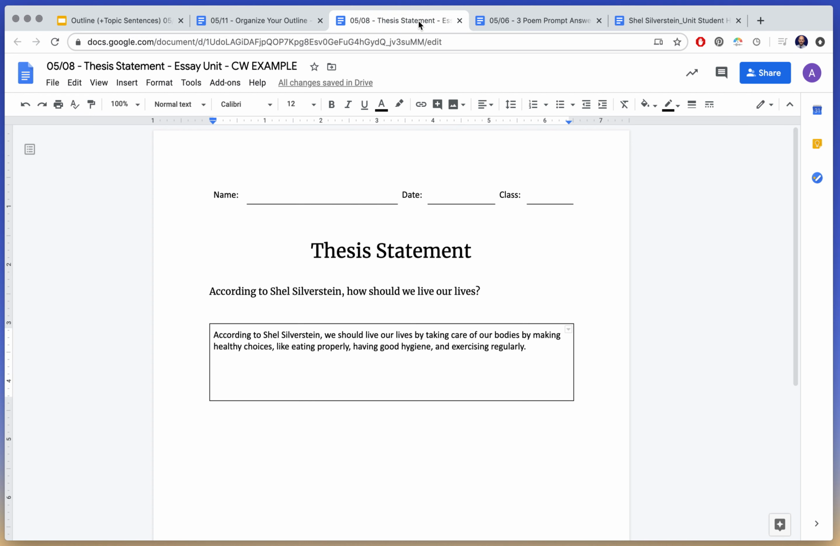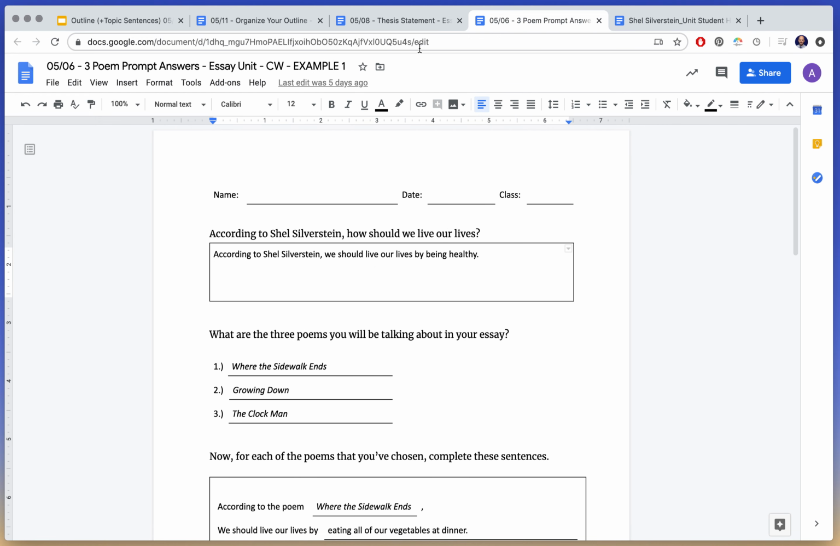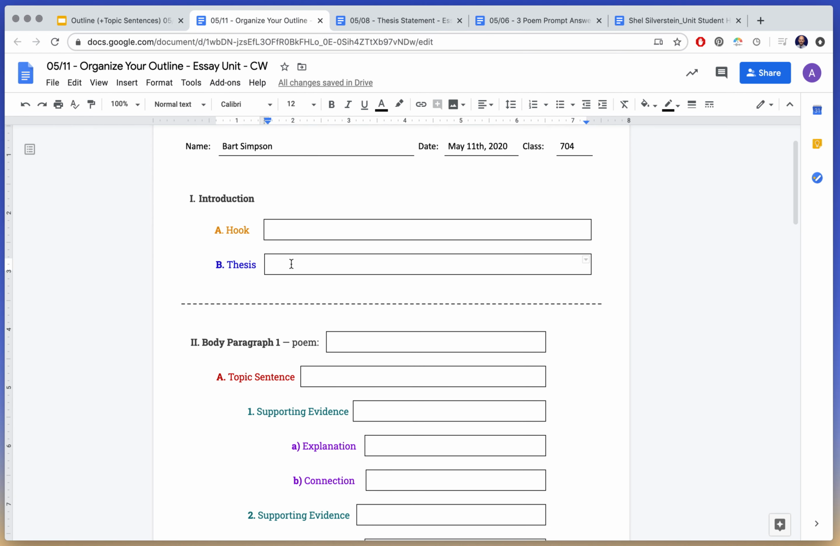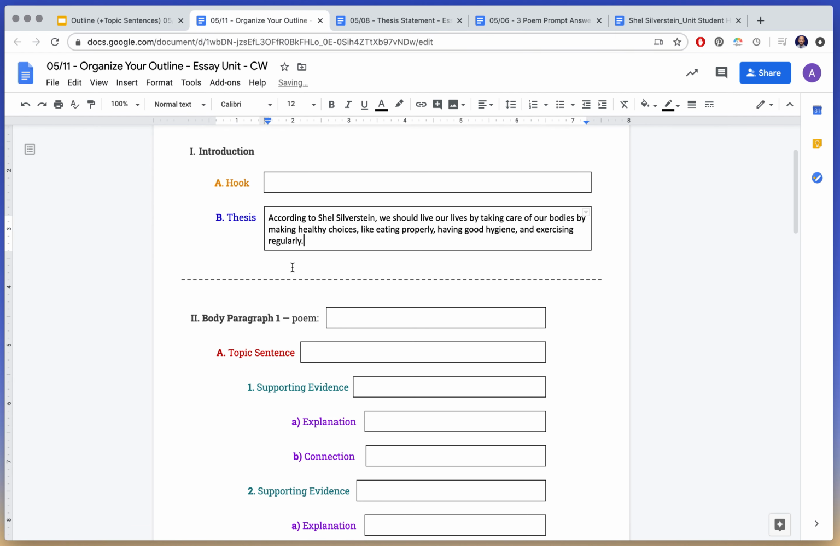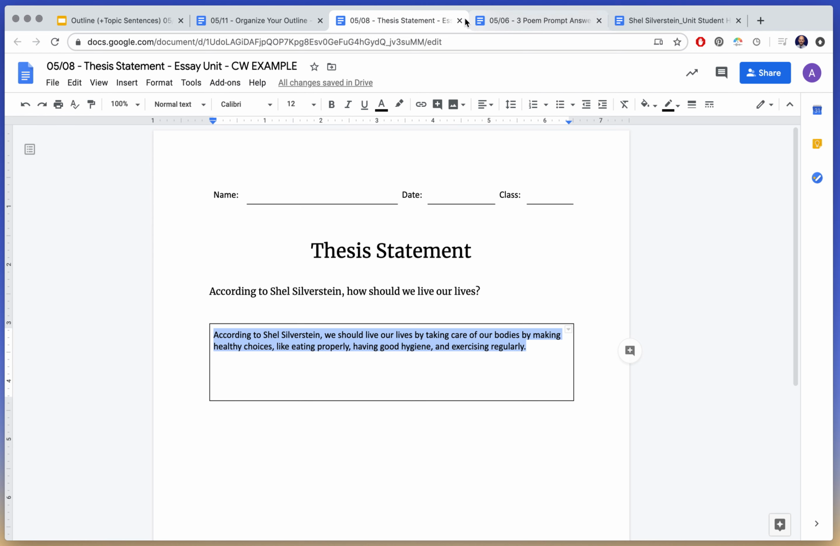Luckily, I already did that, right? Remember, we took our answer here and we just made it a little bit more sophisticated using our reason. So I'm going to copy. I'm going to plop that into the thesis. There we go. Body paragraph 1. What poem did I talk about? So now we're done with this thesis statement. I can just go ahead and close that.